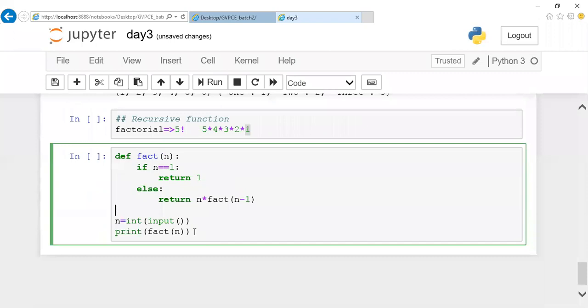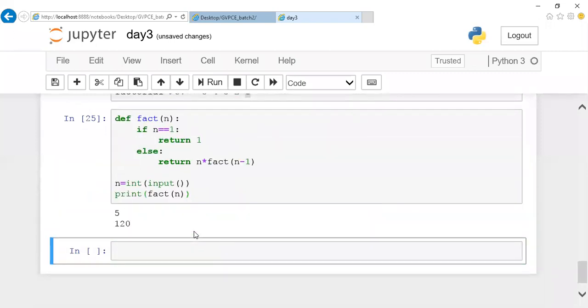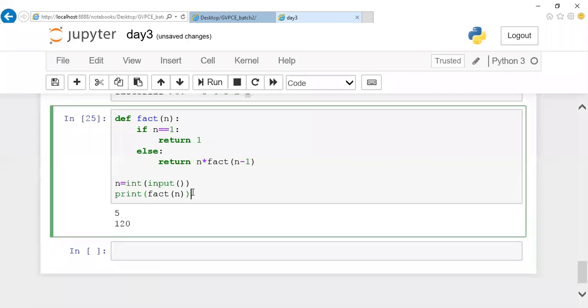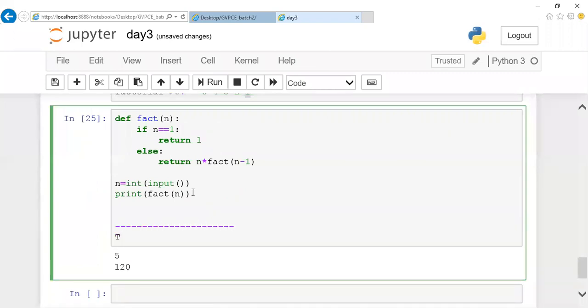But I'll let you know how to trace this program. Tracing of this program is very important so that you will be clear about the flow of the program. We are getting 120 as the answer; 5 factorial is 120. That is all, everything is fine. Now listen carefully, guys, I need 2 minutes of your time. Right now it is 8:30. Within 2 or 3 minutes, we'll try to complete this program. Is that okay for you? I'll explain the tracing of this program. Shall I take 2 minutes of your time? Okay, ma'am. Thank you, guys.